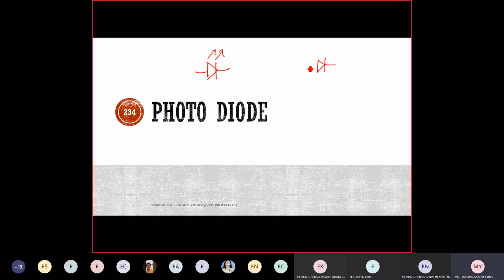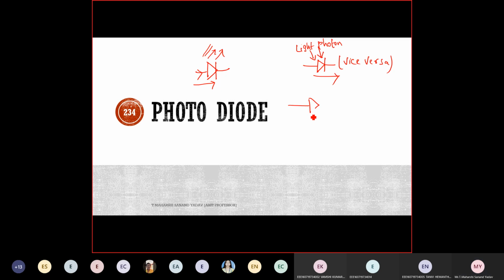If you consider this photodiode, it will absorb energy. I mean, it will take the external light, which is nothing but photons. It will absorb, and based on that, current will flow. Whereas in the case of an LED, because of the current flow, it is emitting light. So it is completely vice versa.